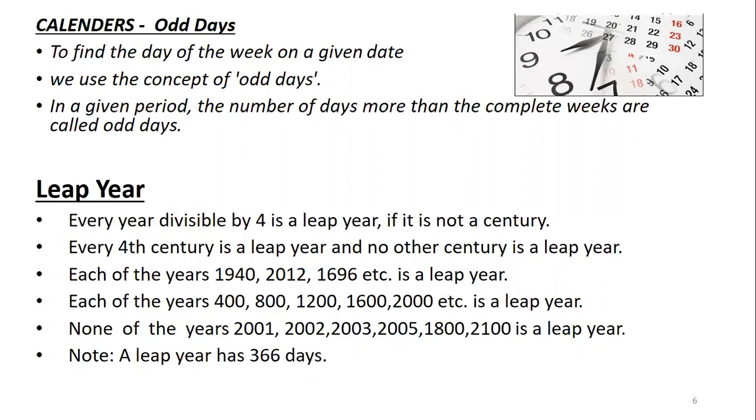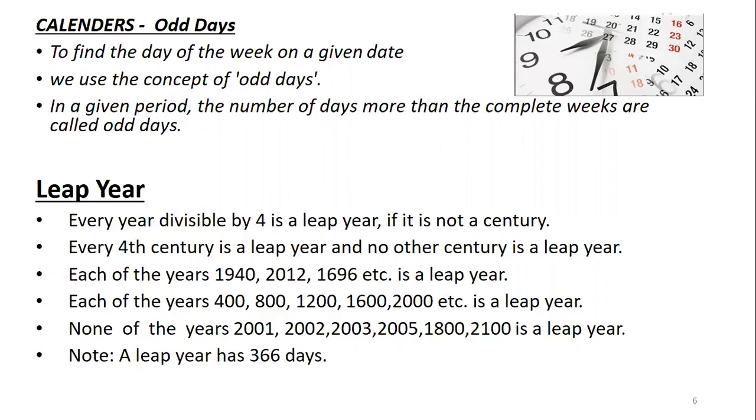If it is exactly divisible by 4, then it is a leap year. If it is a century year, divide that by 400. If it is exactly divisible by 400, then the century year is a leap year. For example, 2000, 2400, 2800 are century years which are leap years.